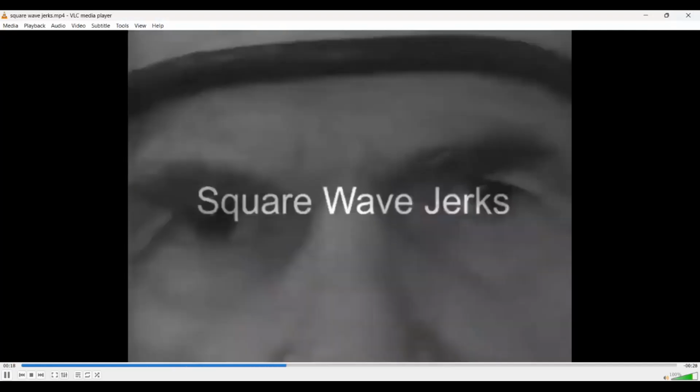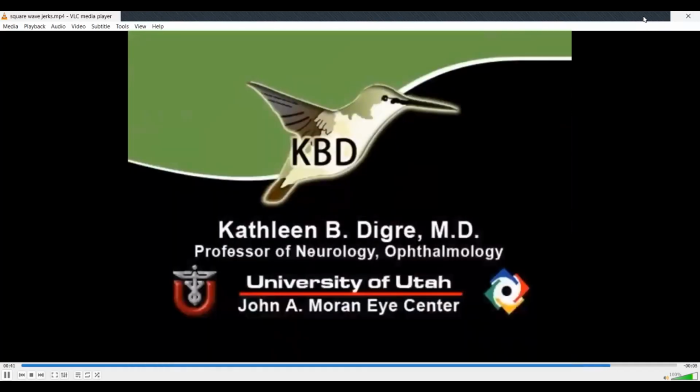Square wave jerks are not nystagmus. They are saccadic oscillations. What you can see are horizontal, fast saccades that take the patient's eyes off fixation and then return the patient's eyes to fixation. They alternate between rightward and leftward direction. They can be easily mistaken for horizontal nystagmus, but they're not. There's no slow phase, only fast phases.